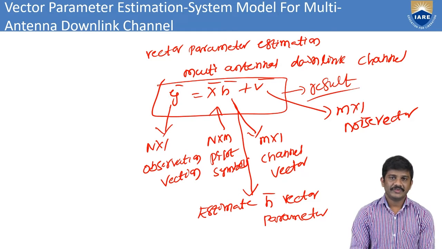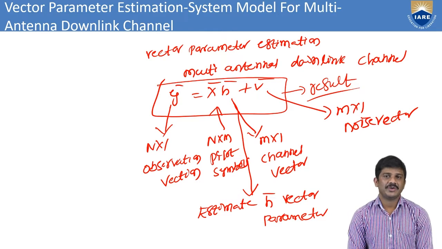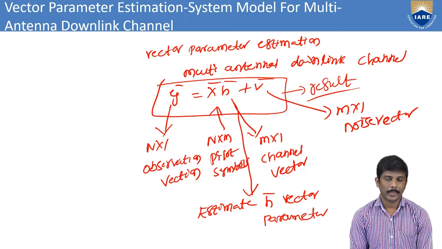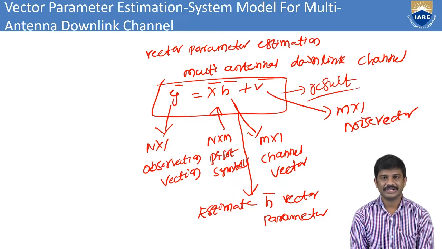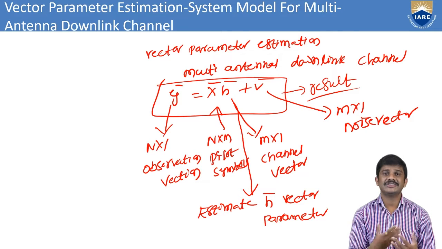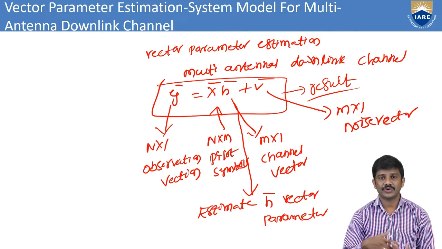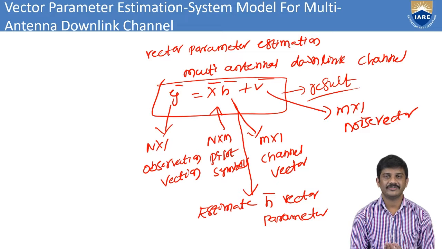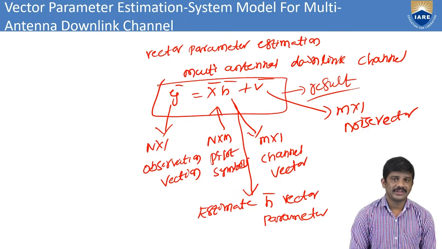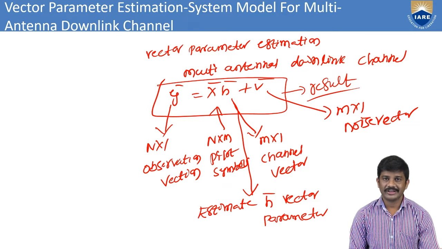Whenever you go with vector parameter estimation in wireless communication, for example, previously we took the wireless sensor network. There we have parameter estimation from an unknown parameter. There we take the information to the sensor, and the sensor transfers the information to the particular node. That is, sensor information is sent to the central location. Like that, we can find the vector parameter in the wireless sensor network.